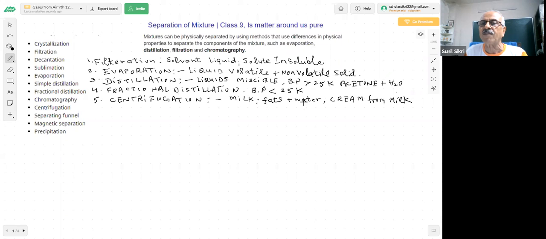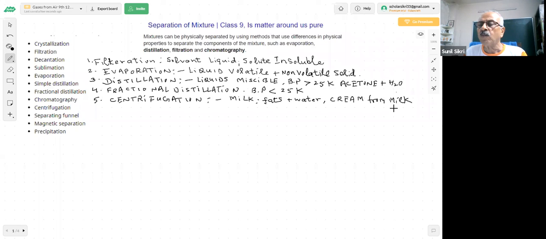The density of the fat particles is more than that of the water molecules. So if I take milk in a tube and rotate it at a very high speed, that is centrifugation.